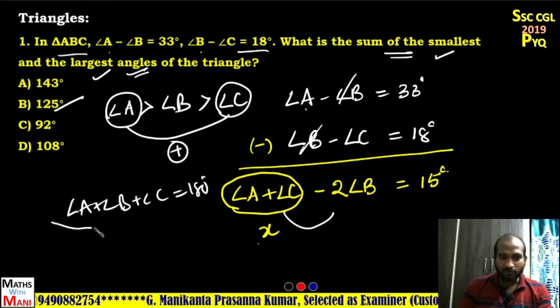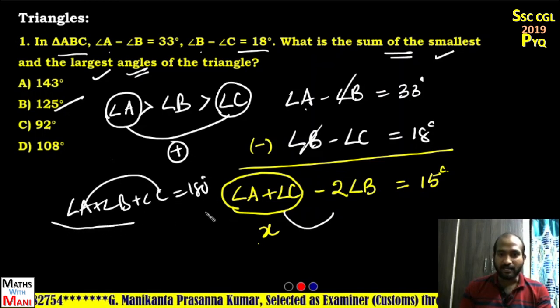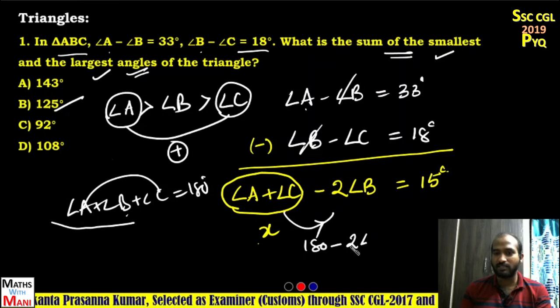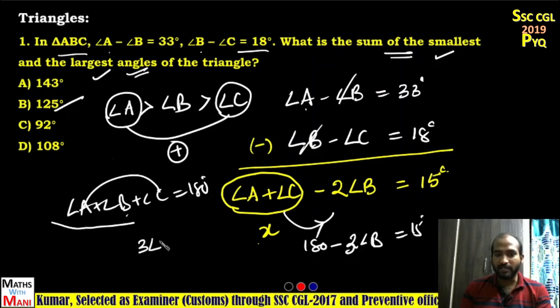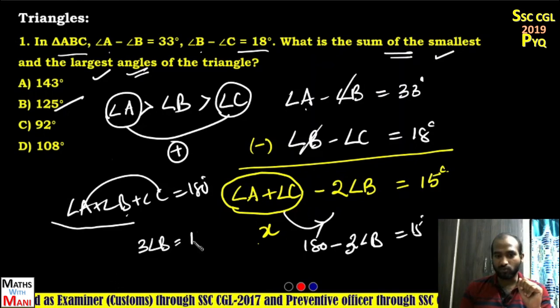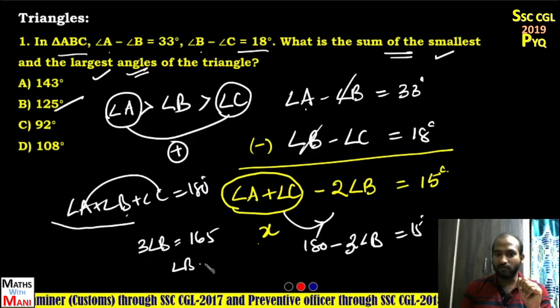So in place of angle A plus angle C, I can write it as 180 minus angle B. Here, 180 minus angle B, and already 2B is there, so 180 minus 3B is equal to 15. So what is the value of 3 times of angle B? It is equal to 180 minus 15, that is 165.